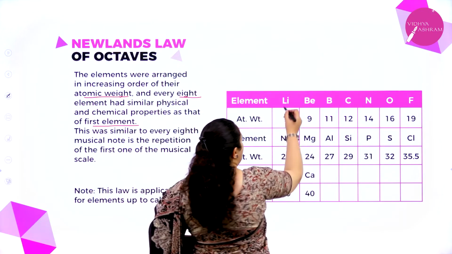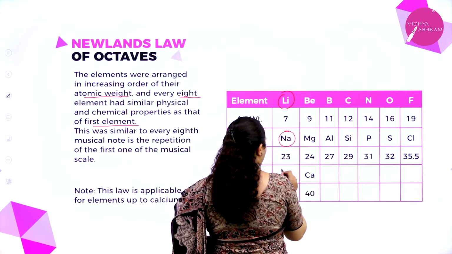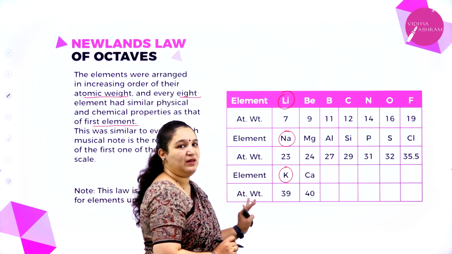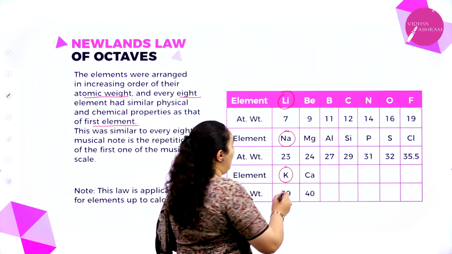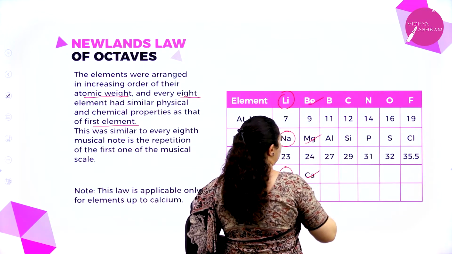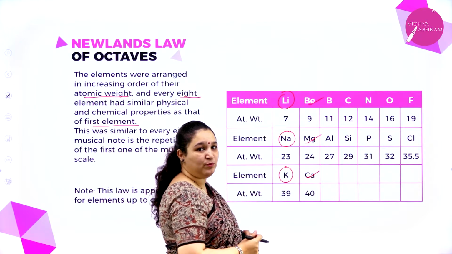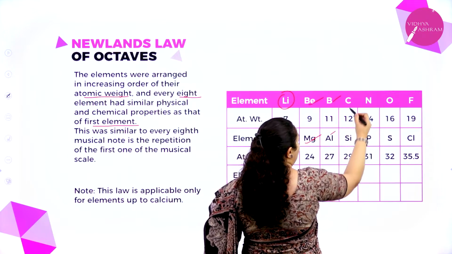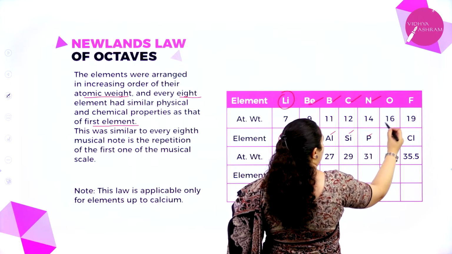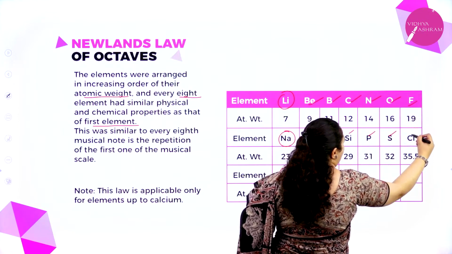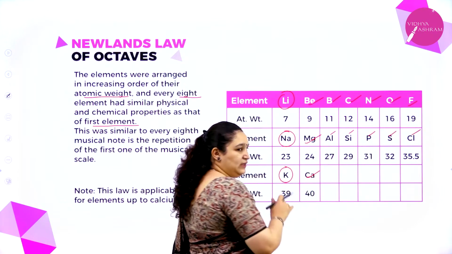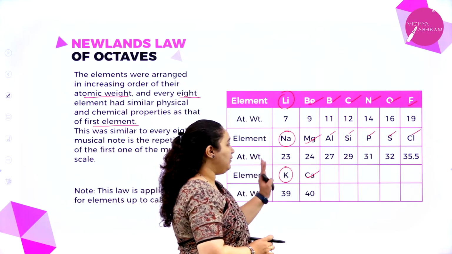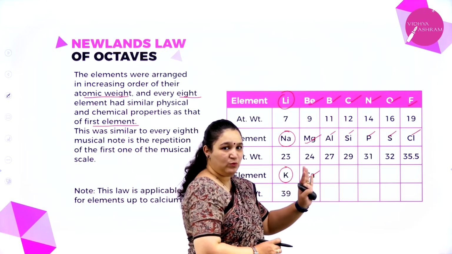Lithium, sodium, potassium all have similar chemical and physical properties. Beryllium, magnesium, calcium again have similar properties, both physical as well as chemical. Same way, boron and aluminium, carbon and silicon, nitrogen and phosphorus, oxygen and sulfur, fluorine and chlorine. Even now in the modern periodic table, if you look closely, this is how it is placed. They all are in the same group.